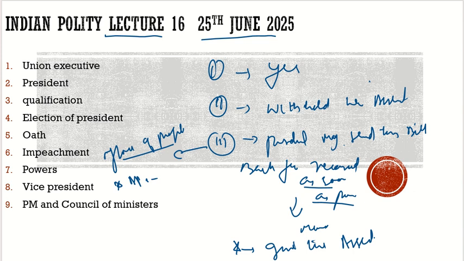So this is with respect to these three. Now what is the fourth type? I mentioned sending it back for reconsideration as soon as possible. This phrase, as soon as possible, can act as a pocket veto. You know what the president will do in this? The president will just sit on the bill. He will not send it for reconsideration, neither will he say yes. He will just sit on the bill. And the prime example of such a bill is the telegraph bill.